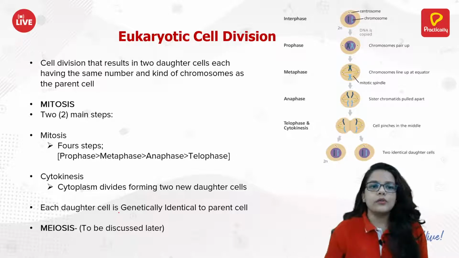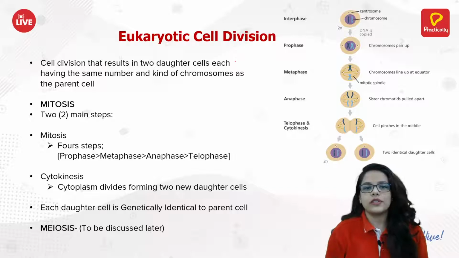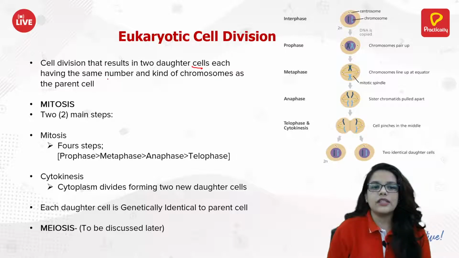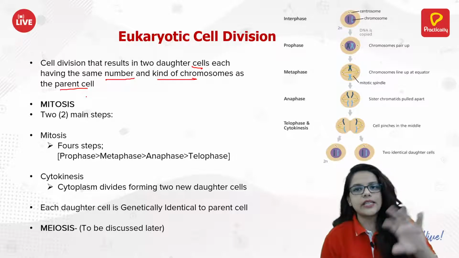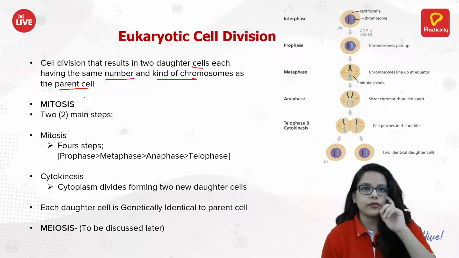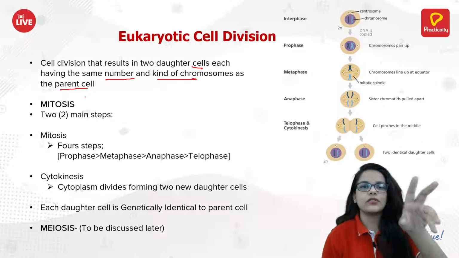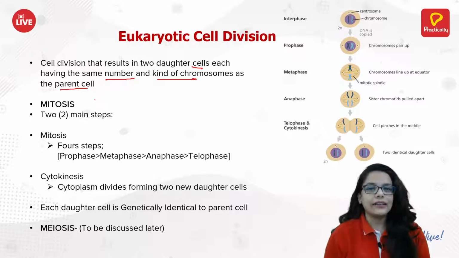Okay, so here what happens? Cell division results in two daughter cells, each having the same number and kind of chromosomes as the parent. The thing is, here it's not identical. They are not properly identical. They have the same kind of structure, the same kind of genetic structure and all, but it's not identical in nature. It's genetically identical.